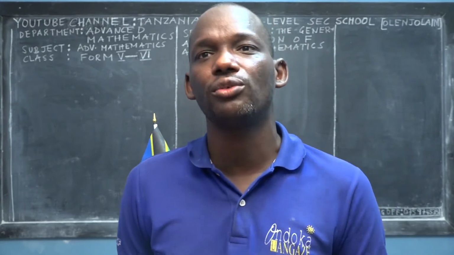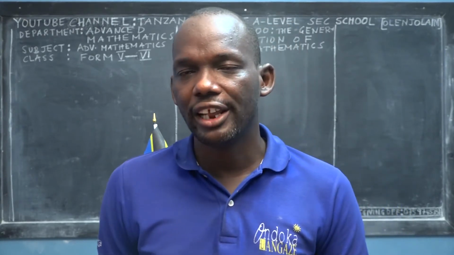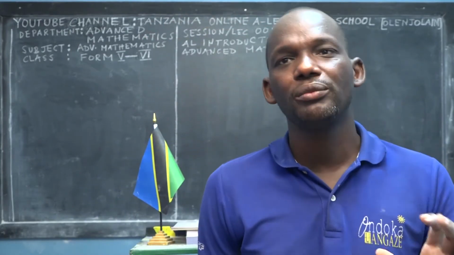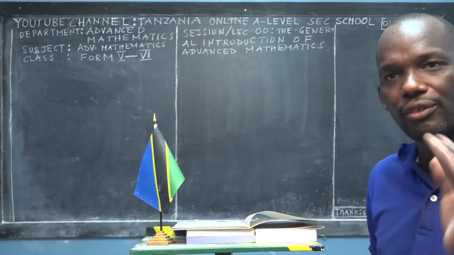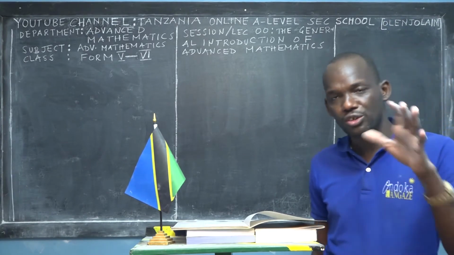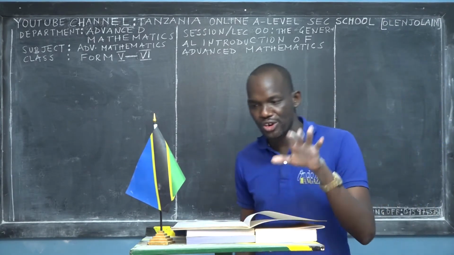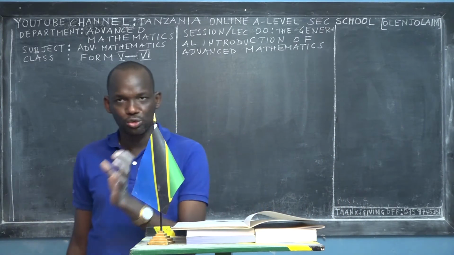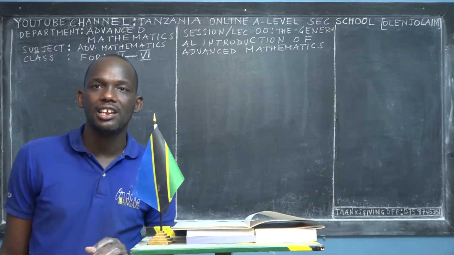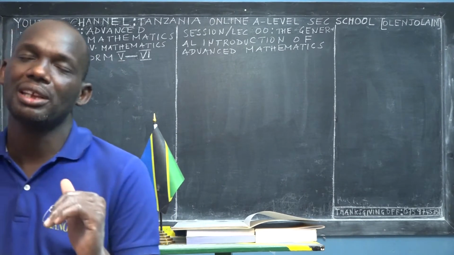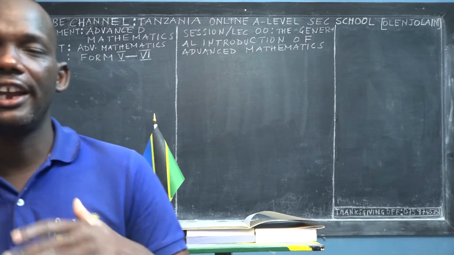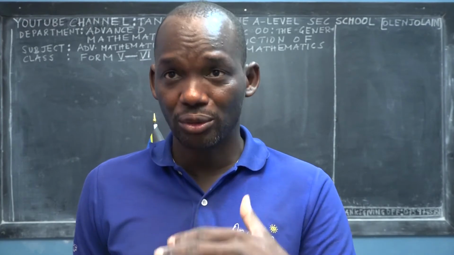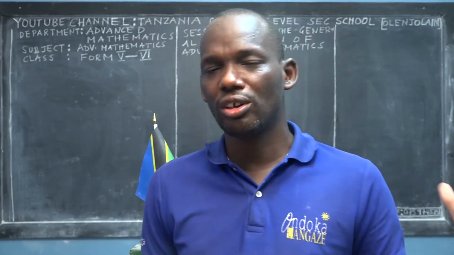First of all, the contents for advanced level are a little bit complex. There's a great shift from O-level education to A-level education. When you do well in your ordinary secondary studies and then join advanced secondary studies, it's a sudden shift, even a kind of shock.